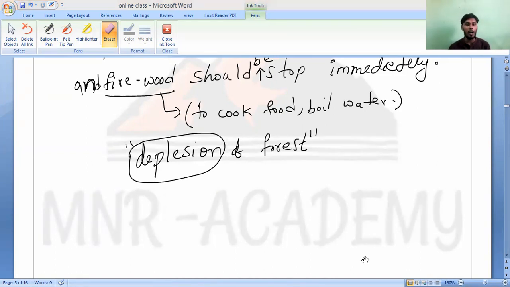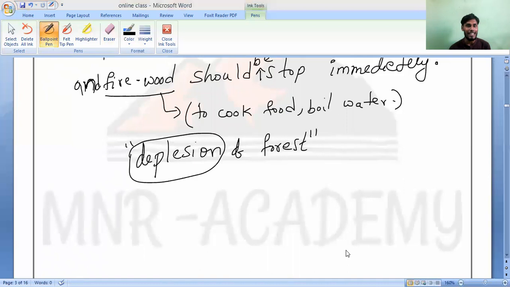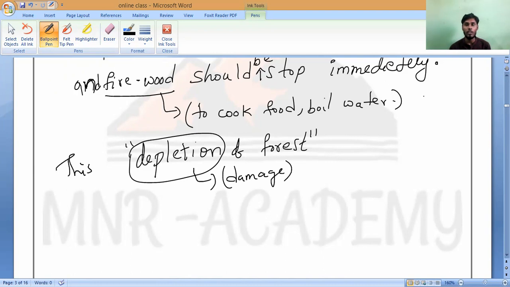Right. This is because of depletion of forest. Sir, depletion spelling, sir. D-E-P-L-E-T-I-O-N. Depletion, D-E-P-L-E-T-I-O-N. Okay? Shruti, depletion means you can remember damage. If you want, you can write it in brackets: damage. Okay? Right.